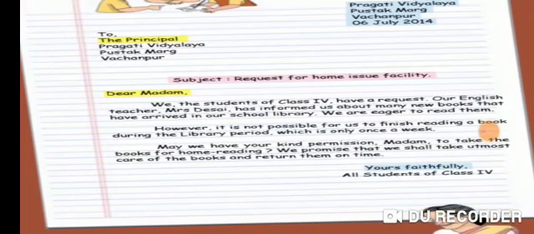We are eager to read them. However, it is not possible for us to finish reading a book during the library period, which is only once a week. May we have your kind permission, Madam, to take the books for home reading? We promise that we shall take utmost care of the books and return them on time. Yours faithfully, all the students of class 4.